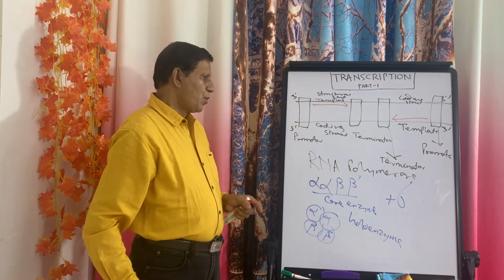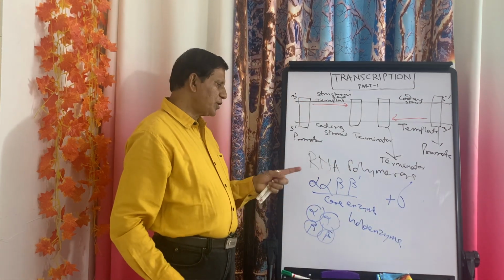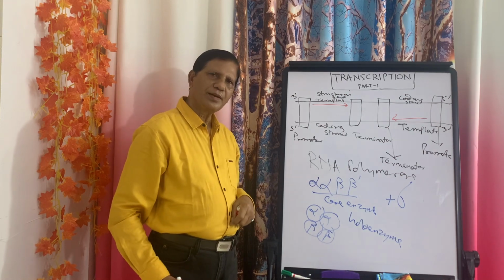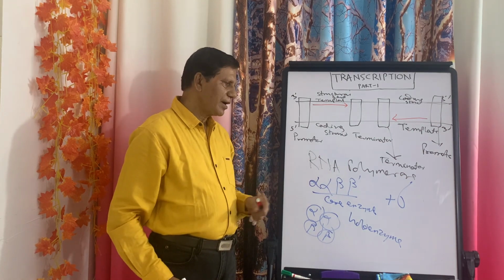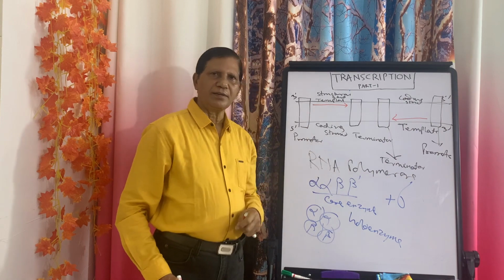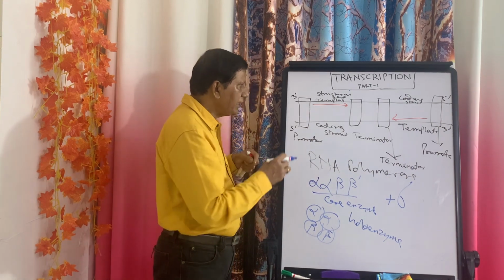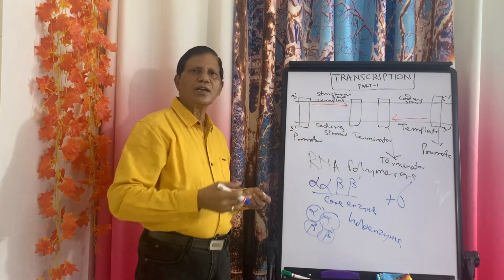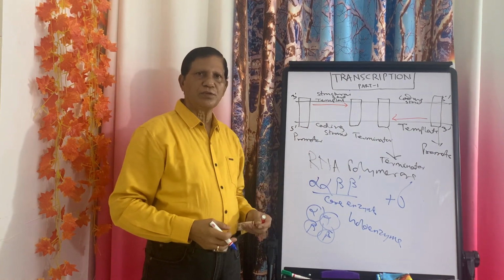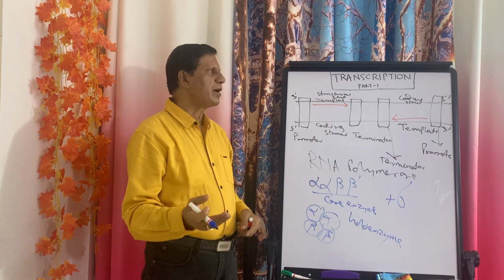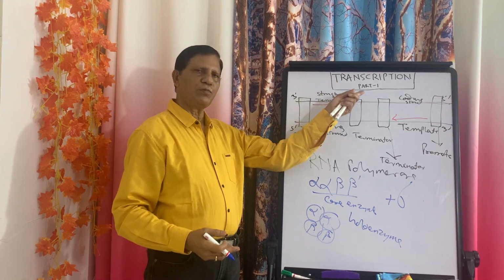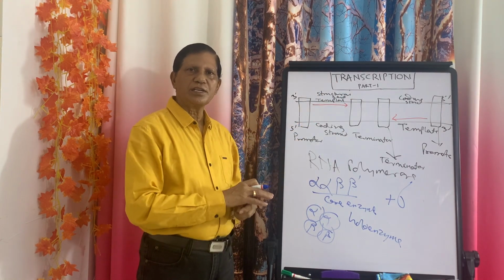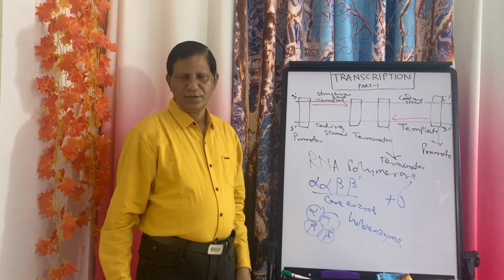Now, what is the function of this alpha, beta prime and sigma factor, and how the initiation, elongation and termination of this transcription take place, we will discuss in the second part of this. This is part 1. In the second part, we will discuss the details.